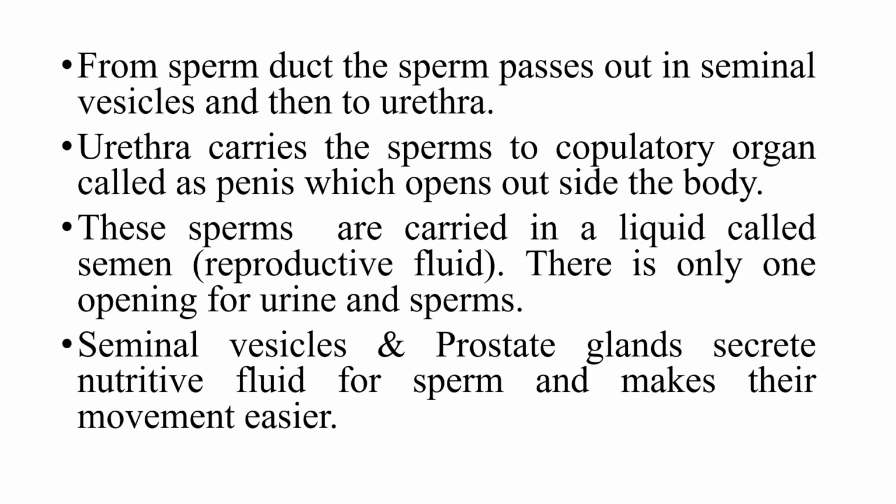From the sperm duct, the sperm passes into the seminal vesicle and then to the urethra. The urethra carries the sperms to the copulatory organ called penis, which opens outside the body. These sperms are carried in a liquid called semen, a reproductive fluid. There is only one opening for urine and sperms. Therefore, in male it is called the urinogenital system. Seminal vesicles and prostate glands are accessory glands found in male. They secrete a nutritive fluid which nourishes the sperm and also makes their movement easier.